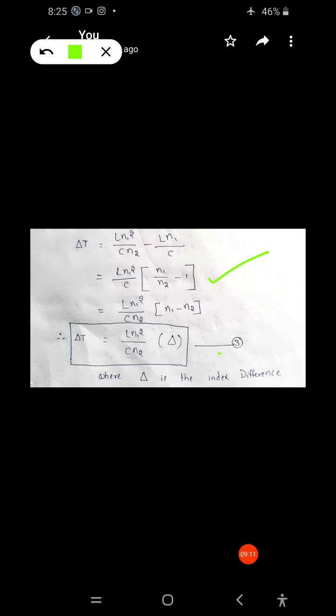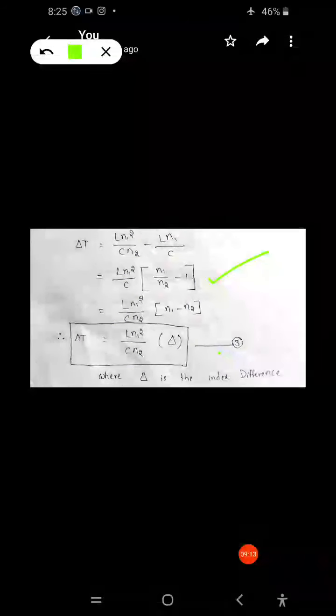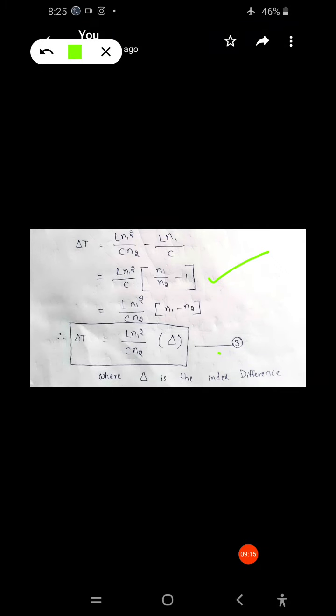Therefore the delta t is L n1 square by c n2 into n1 minus n2. So here n1 minus n2, that is the delta, which is called the index difference, the core cladding index difference here. So that is the pulse broadening, the maximum pulse broadening arising from the modal delays, delta t, expressed as L n1 square by c n2 of delta. Delta is the index difference here, fine.